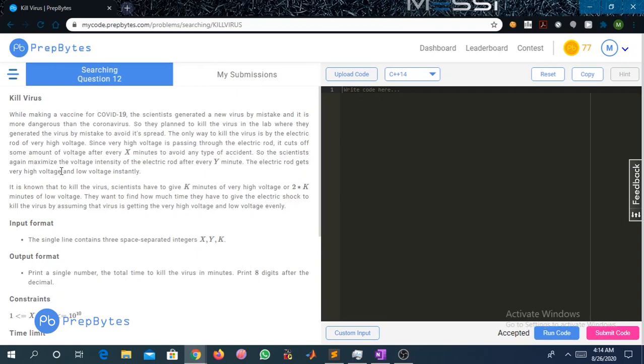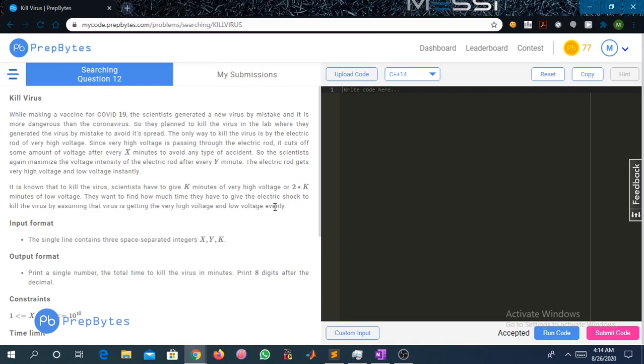The electric rod gets very high voltage and low voltage instantly. It is known that to kill the virus, scientists have to give k minutes of very high voltage or 2k minutes of low voltage. They want to find how much time they have to give the electric shock to kill the virus by assuming that the virus is getting very high voltage and low voltage evenly.